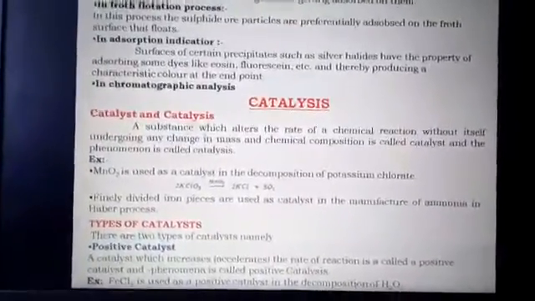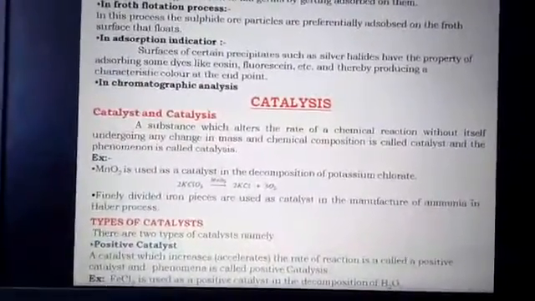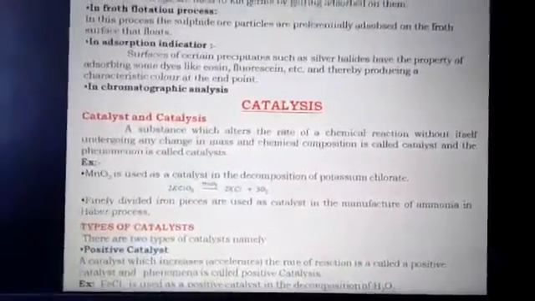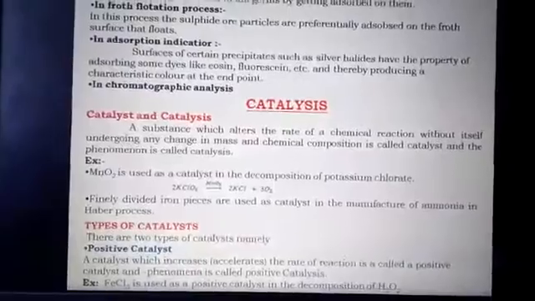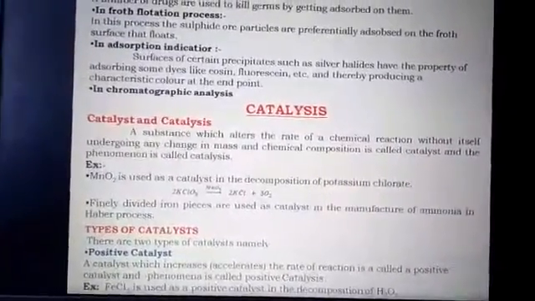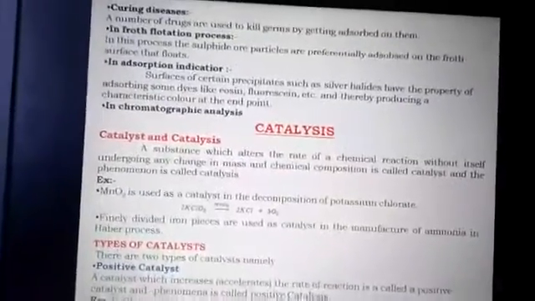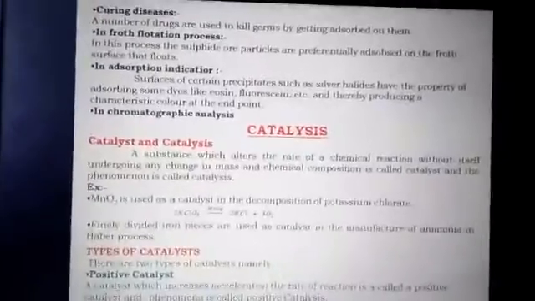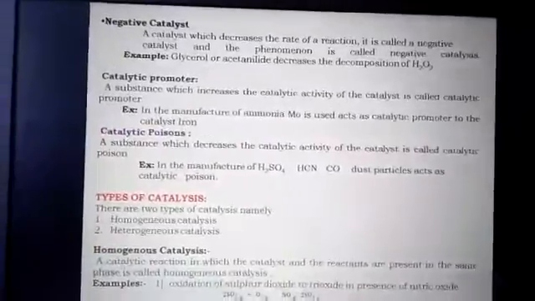For example, FeCl3 is used as a positive catalyst for the decomposition of hydrogen peroxide. For the decomposition of hydrogen peroxide, H2O2, we can use FeCl3, iron trichloride, as a catalyst. Here, this FeCl3 acts as a positive catalyst.